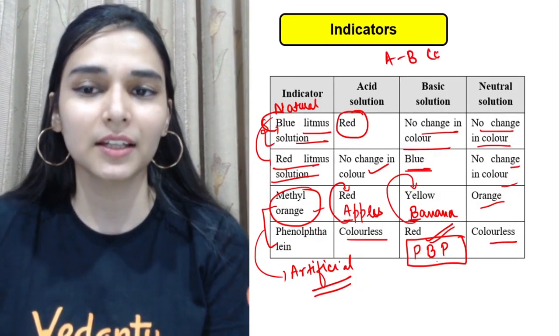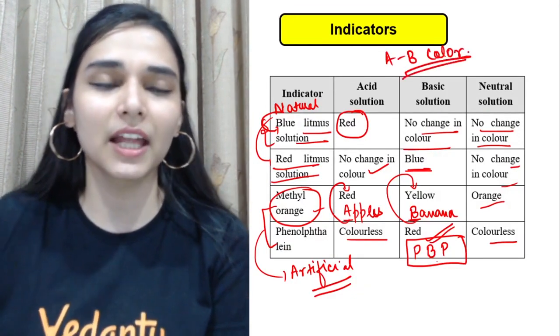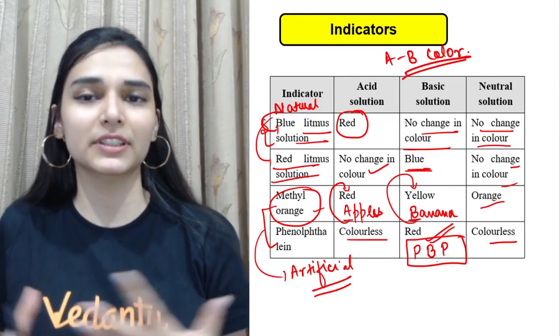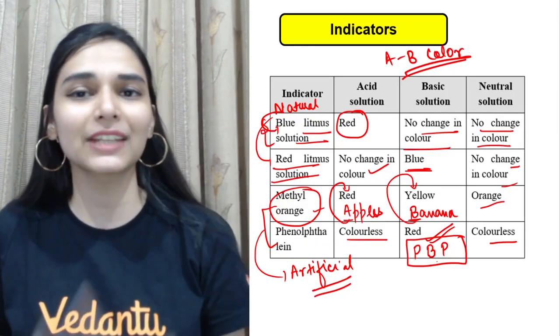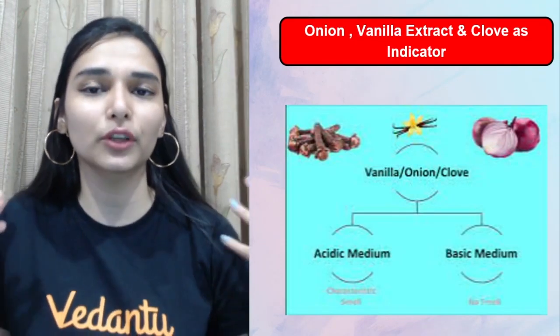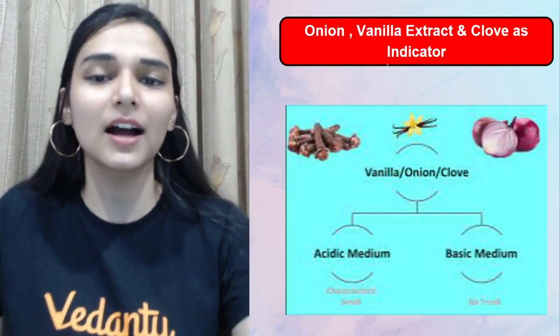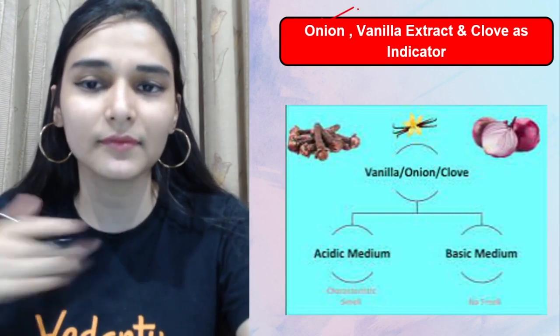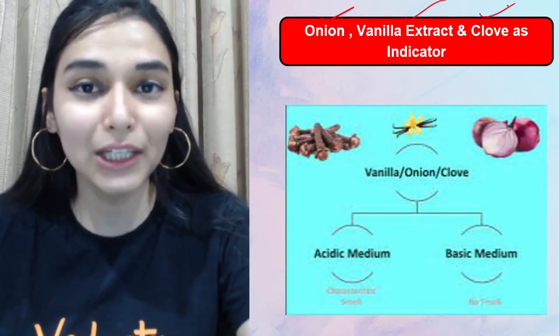Acid base color indicators because they are helping me to detect the presence of the substance, acid or base, by showing a color change. However, there are some indicators which will be showing you an odor change, जैसे onion, vanilla extract, clove.